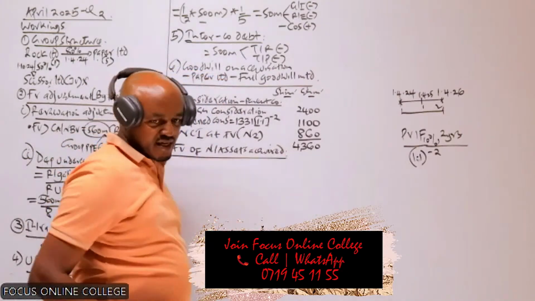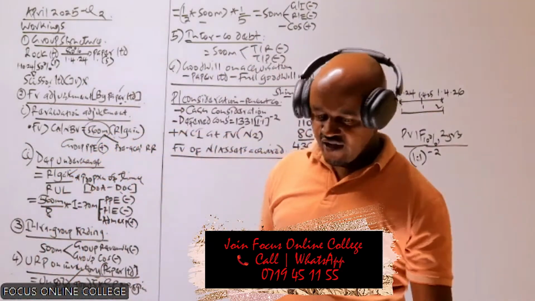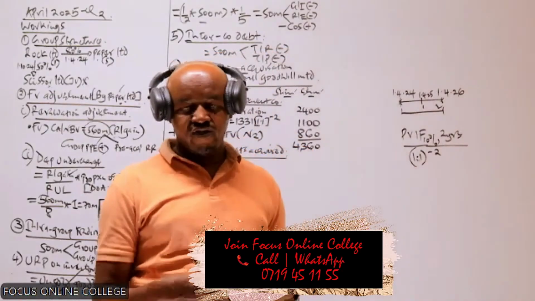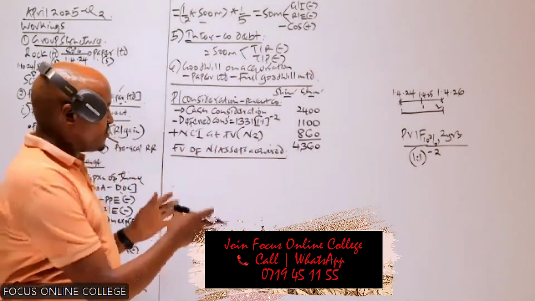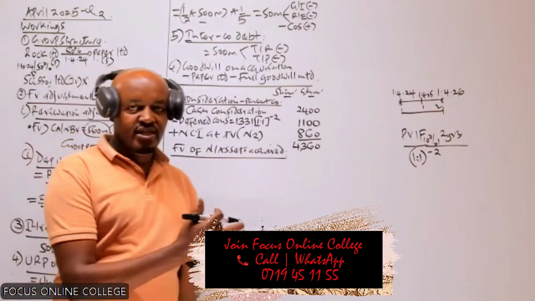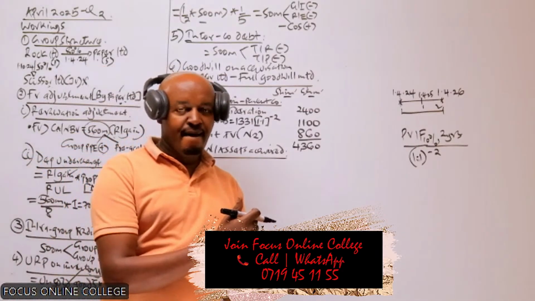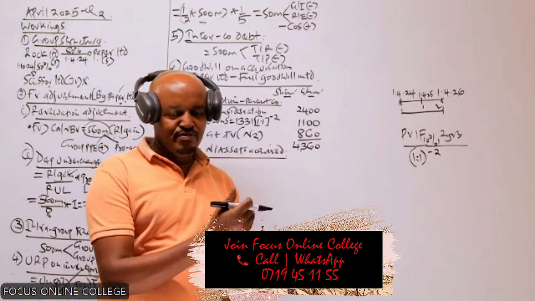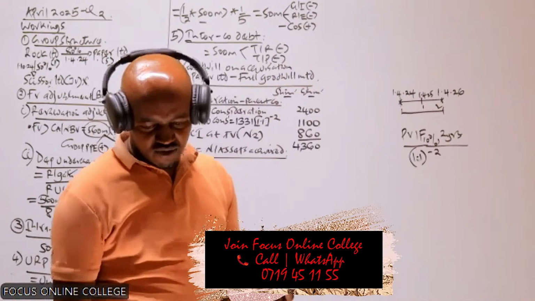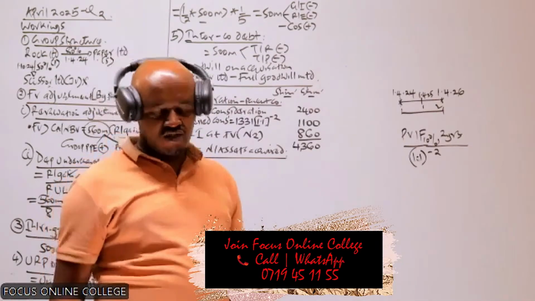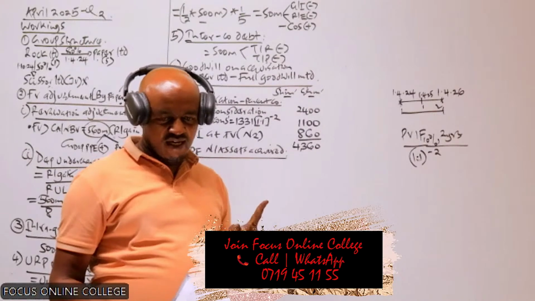So remember, this is one of the items which the examiner will not have given you, and this is where the majority of the students have a challenge. How do we compute this? To compute this, we take the ordinary share capital of the subsidiary plus pre-acquisition reserves. So we have to go to the balance sheet of the subsidiary, specifically at the equity.